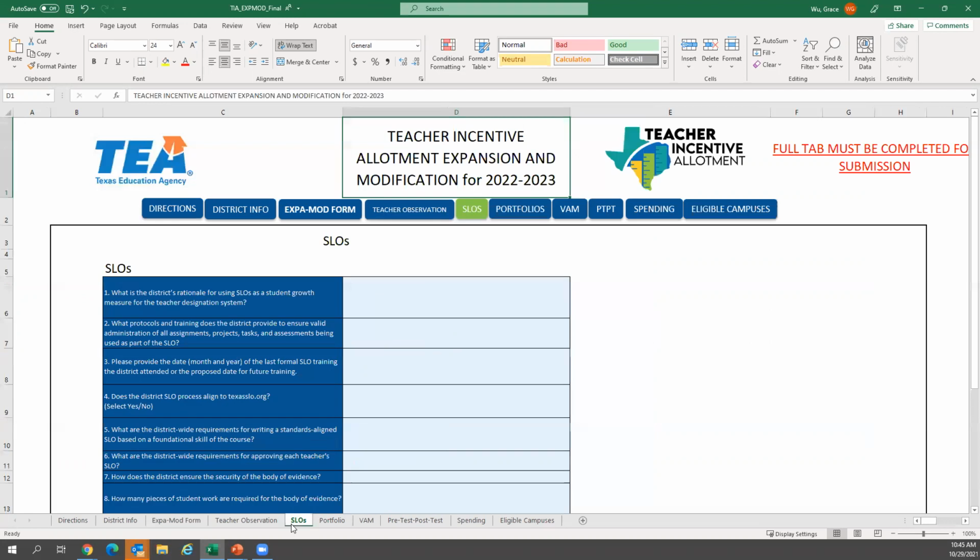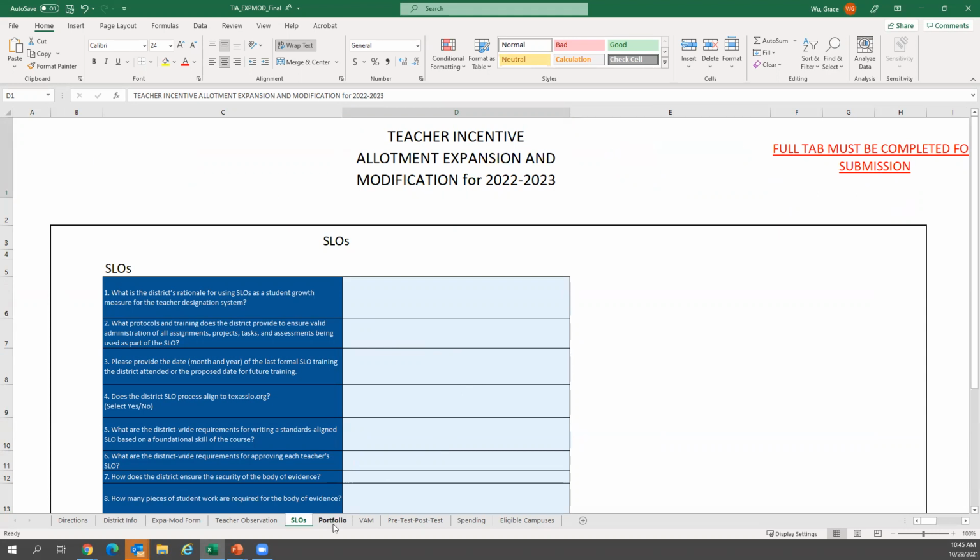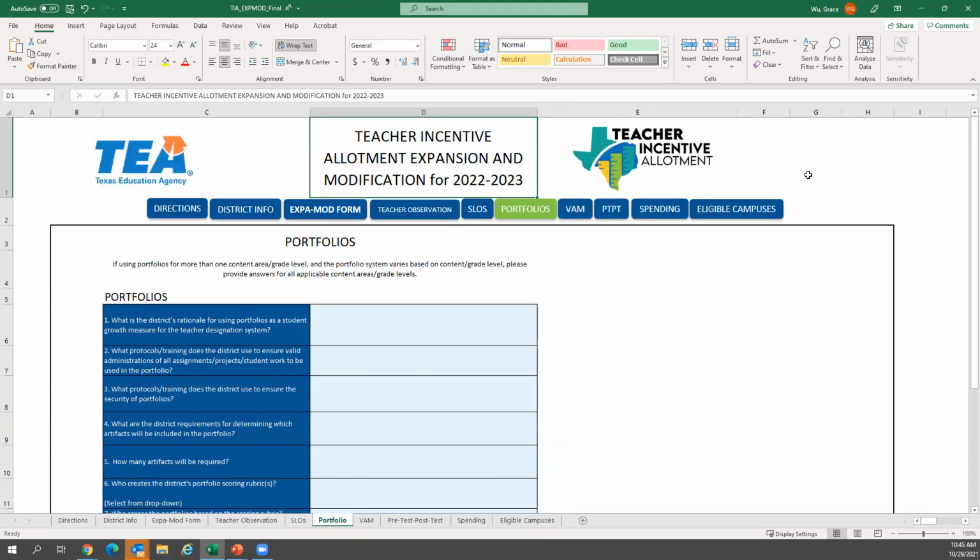Once you go to the SLO tab, you will see that it says full tab must be completed for submission. This will indicate whether or not a district will need to complete that tab or not. For example, if you go to portfolio, that indicator is not there and this tab will not need to be populated.